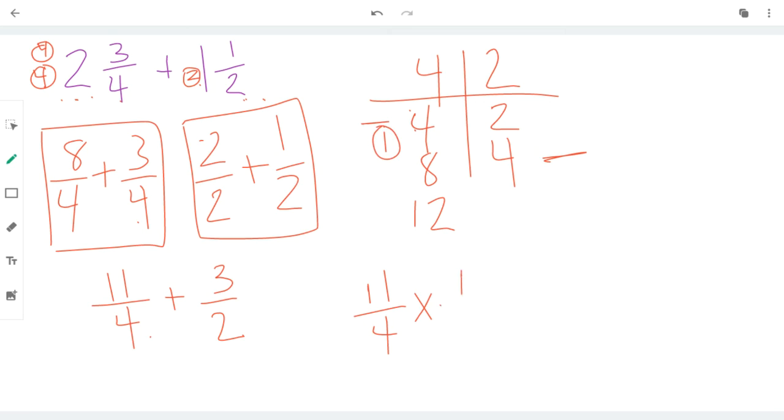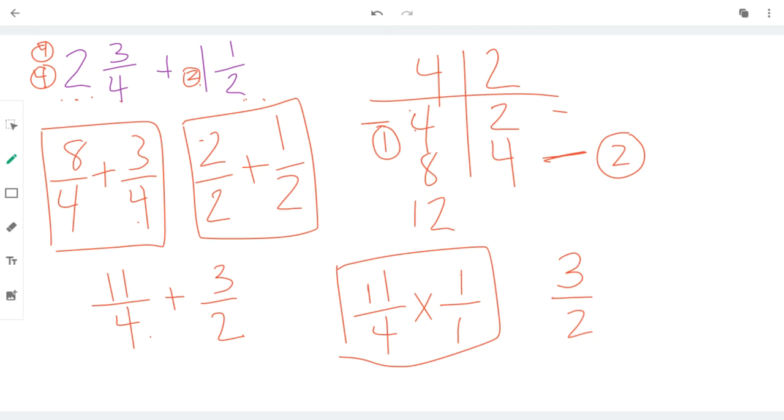So 1 whole. And then how many jumps did it take for me to get to 4 for my halves? 1, 2. 2 jumps. So I'm going to multiply my 3 halves by 2 halves.